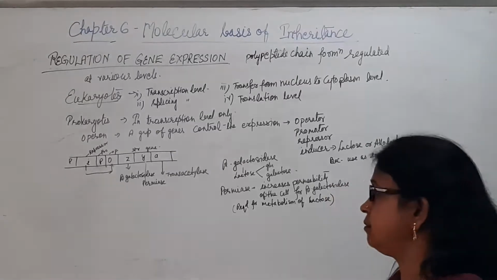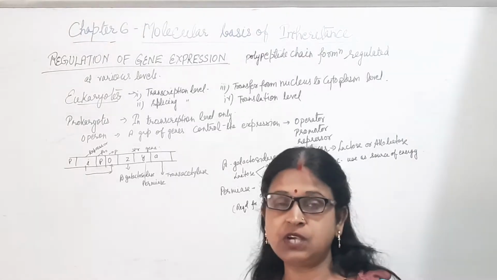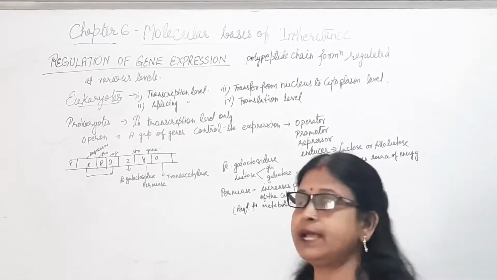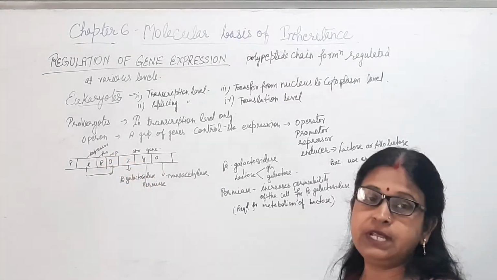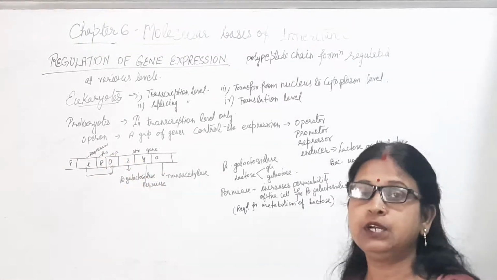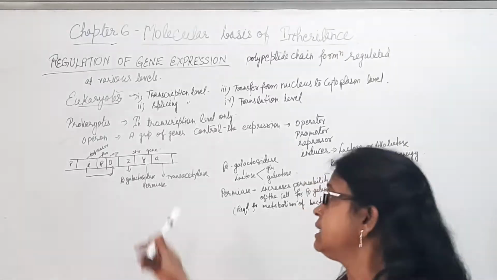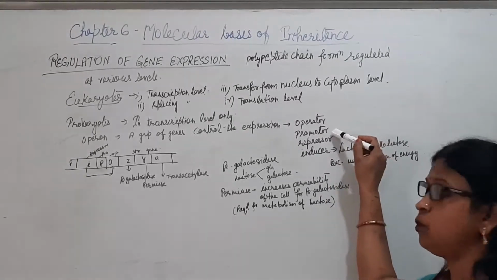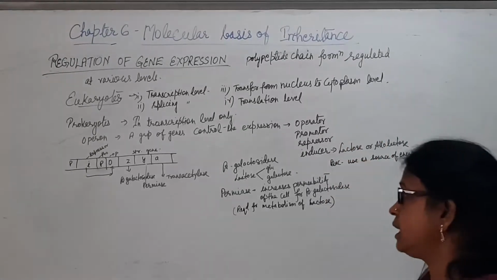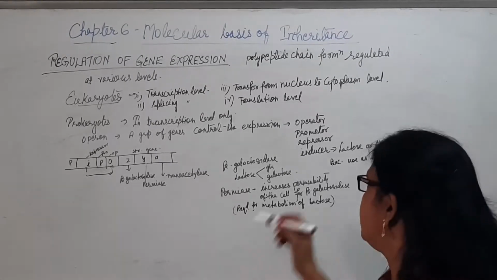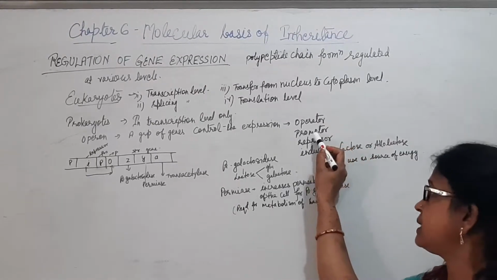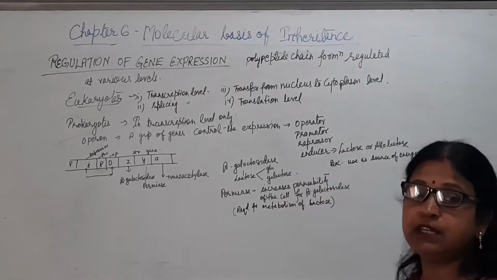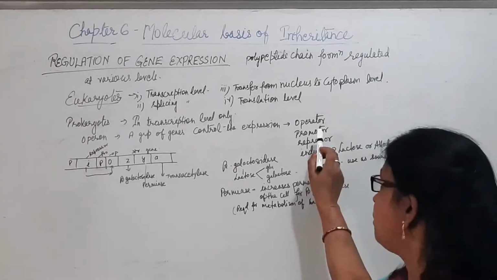Now a group of genes which work together to control any metabolic activity is known as an operon. This operon has the components operator, promoter, repressor and inducer. The promoter is present just beside the operator, and the repressor inhibits the process by binding to the operator region.